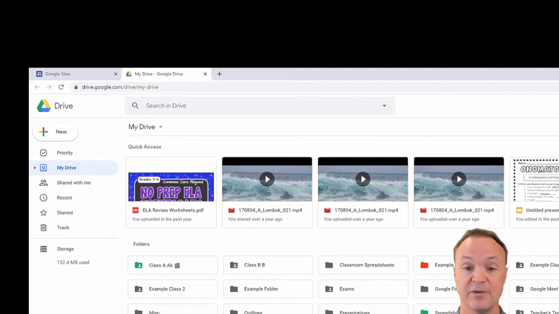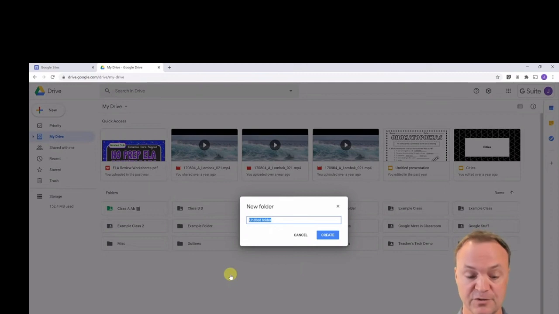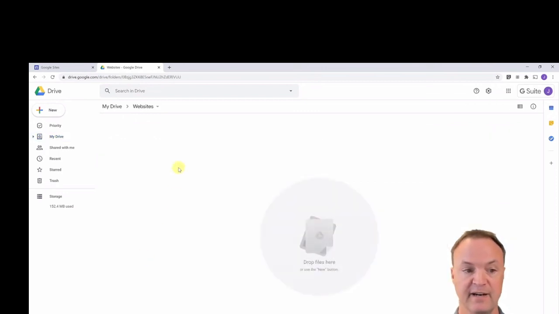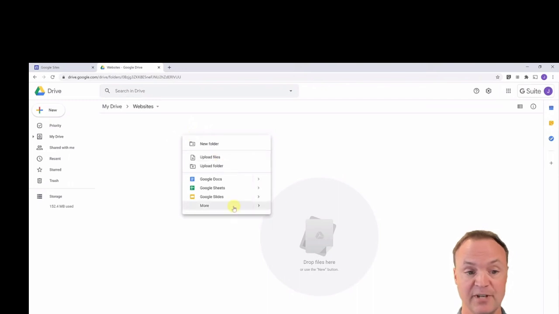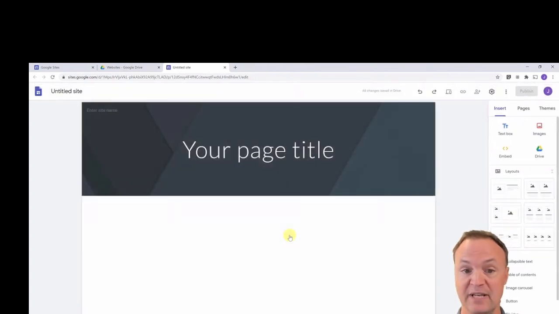The one thing I wanted to point out, though, I like doing it this way. A lot of times what I'll do is make a folder here if I'm starting a new Google site. So I'm just going to call this website, and I'll hit create. And so I have this new folder, and I'm going to go in here and create my Google Sites from within here, because I just like to keep it organized in a folder. You don't have to do this, but it's going to be saved in your Google Drive. I'm just organizing it into a folder. So I'm going to go ahead to more, Google Sites, and now it's opening up Google Sites. It's giving me my blank site, and I'm good to go from here.